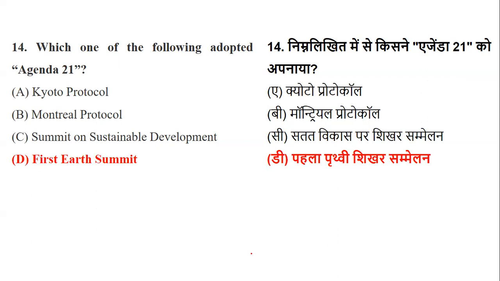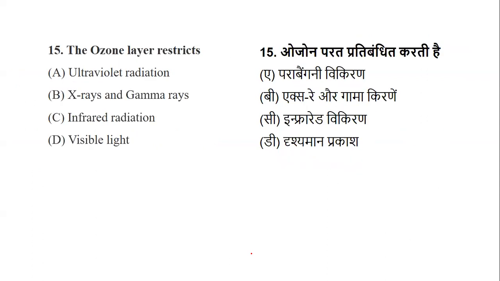Okay. Yes. And coming to the next question, that is question number 15, the last question of the day. The ozone layer restricts what? Very simple question. As I said, on the ozone topic also, a lot of questions are expected. So here they are asking, the ozone layer restricts what? Ultraviolet radiation, X-rays and gamma rays, infrared radiation or visible light.